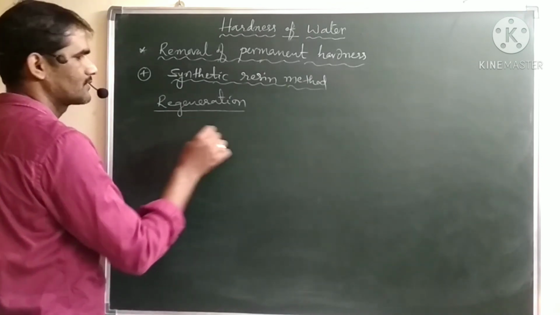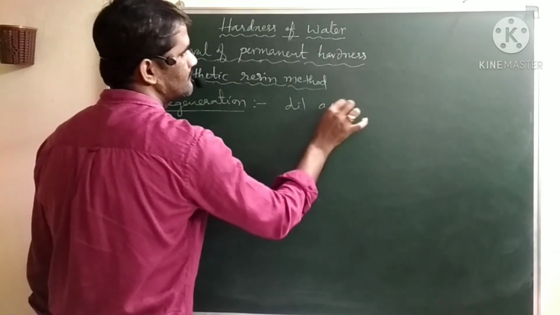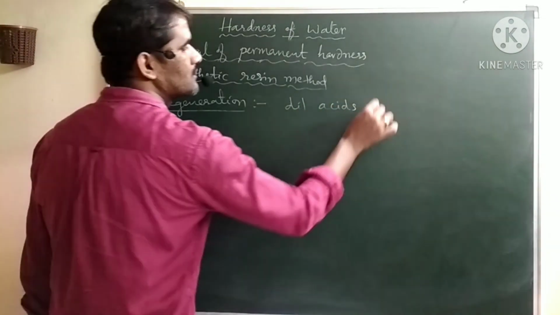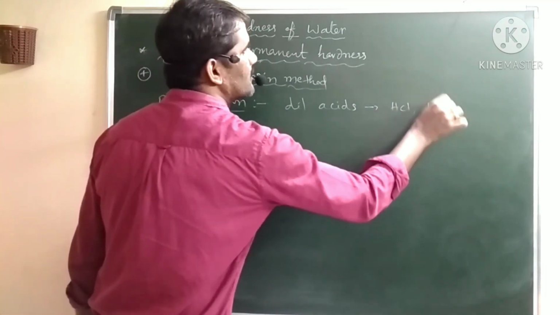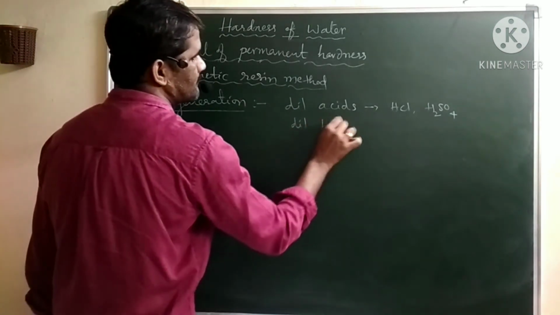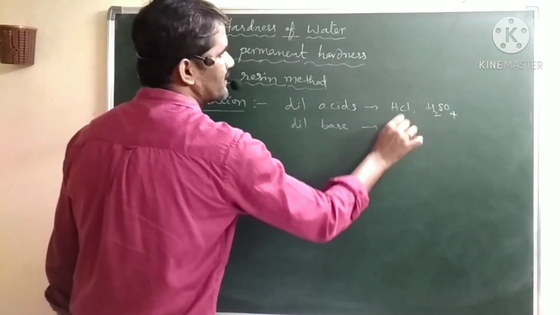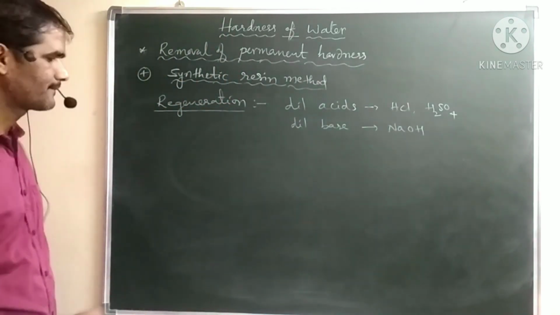For this we will add dilute acids. Generally we will use dilute HCl or H2SO4, and dilute bases. In most cases we use sodium hydroxide as the dilute base to regenerate.